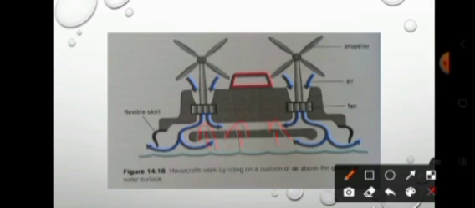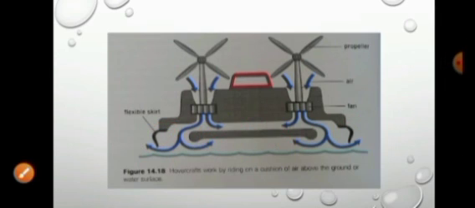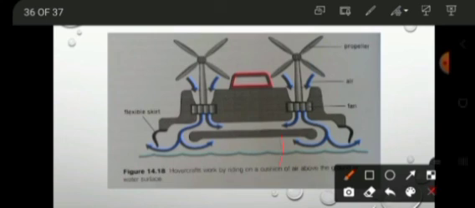On the side, it has flexible skirts. These are there to stop the air particles from escaping. If they try to escape, then these fans will push them and keep them underneath the hovercraft to keep the pressure higher for the hovercraft to rise. As the fans continue on to bring more air particles, which are also going to come back down, they raise the hovercraft higher.